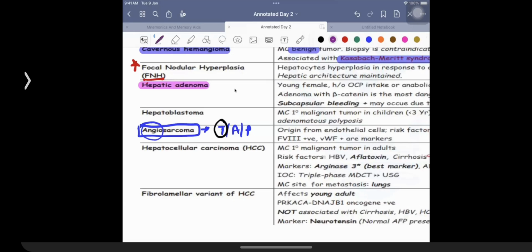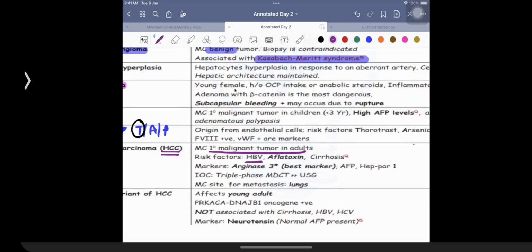HCC is what was asked as a question, which was a fairly easy question. Marker of HCC was asked as a question in the match the following types. This is having a marker which is given the name of alpha fetoprotein. It's an example of a tumor which is going to be a malignant tumor in the case of adults. Risk factors are known to most of you: hepatitis B, aflatoxin, and liver cirrhosis. Of course, you're going to be having the markers over here in case of HCC like arginase.